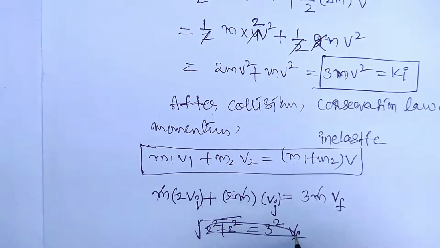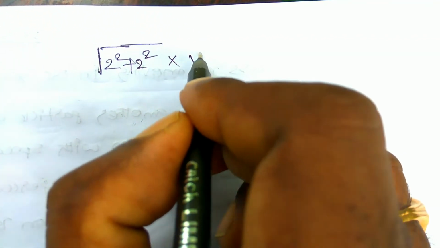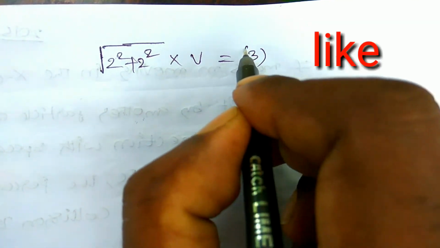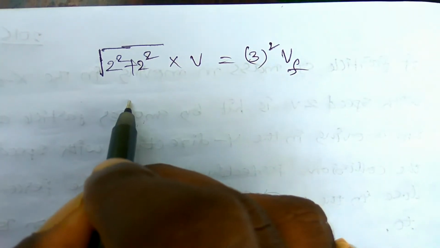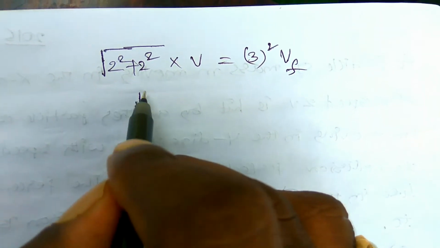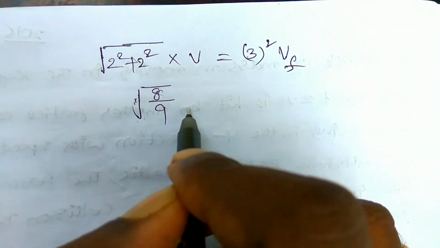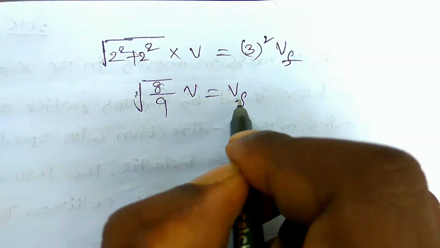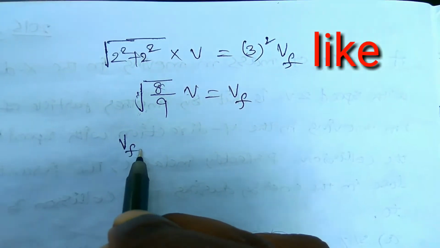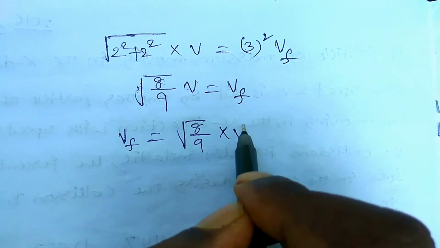Simply, you can write the square root of 2 squared plus 2 squared into v, equal to 3 vf. That is the root of 4 plus 4, which is root 8, so vf is equal to root 8 by 3 into v. The final velocity vf is root 8 by 3 into v.